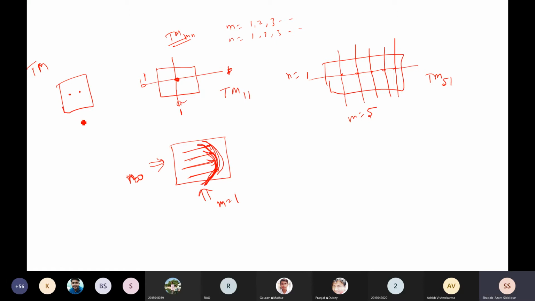Now you check from this side: what are the values of m and n? n is not 0, it is a non-zero value because one line is cutting these 2 points, and here 2 lines will be there. I'm not drawing perfectly, but you understand. So 0 is never possible. If you take any point inside, it definitely cuts from the X side as well as the Y side, so you will not get 0 at all.